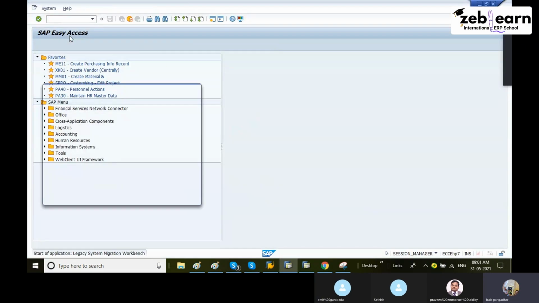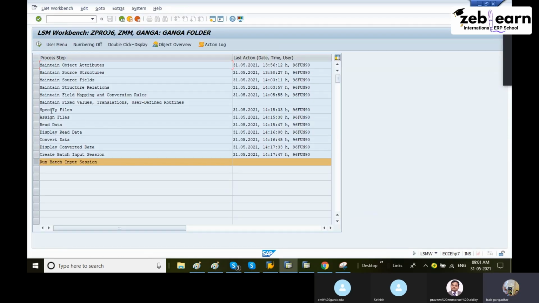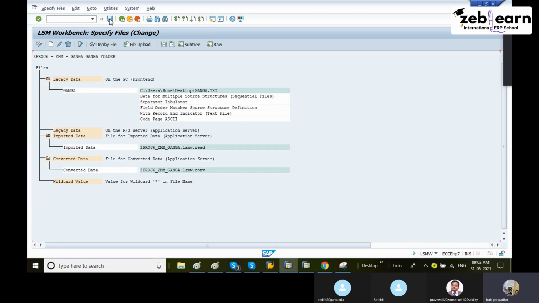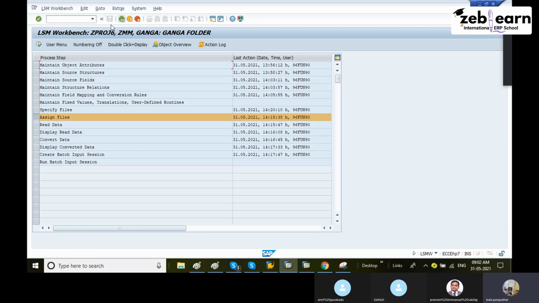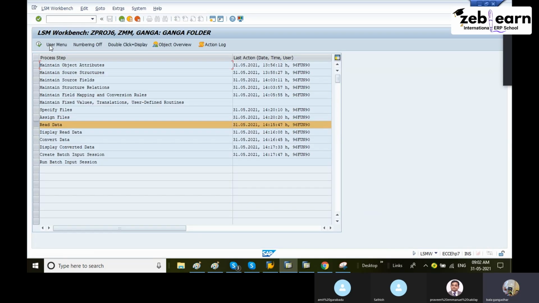Okay, LSMW. Continue. Execute. You have to process once again from the 7th step onward. No need to run all the steps. Only go to here, execute, display change, save. If you want to upload, from the next screen onwards, assign files, display change, save. The table is assigned with the same file only. The file is the same, the data will be different. Then execute.